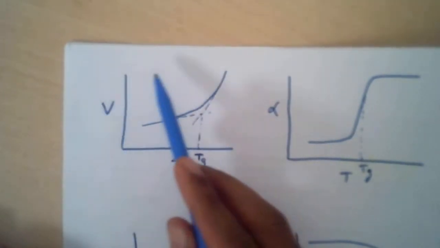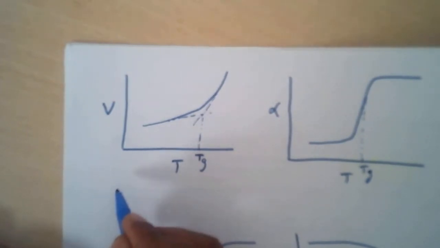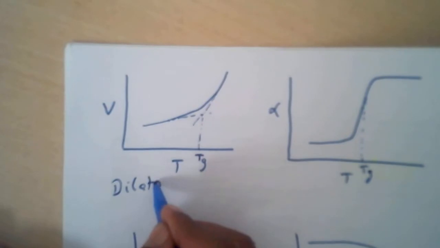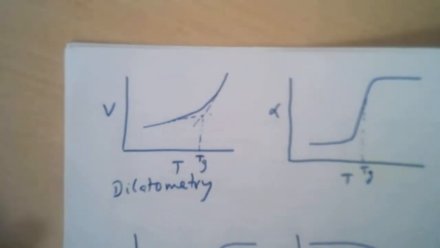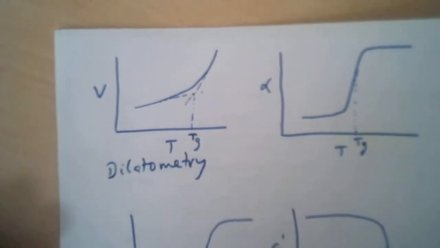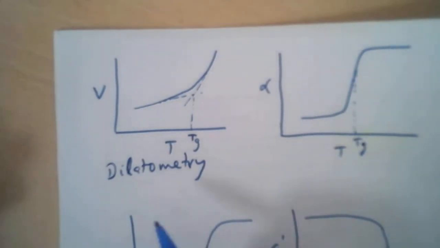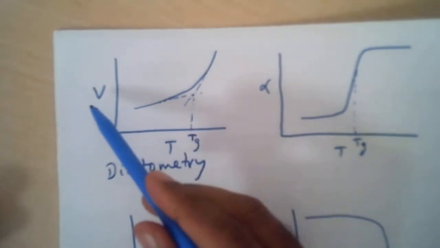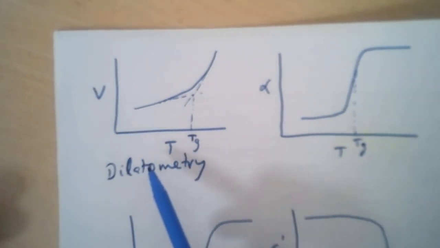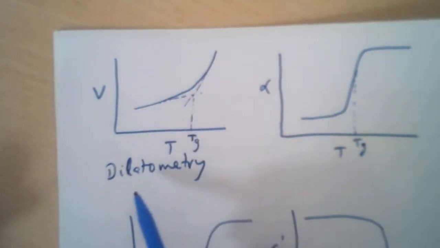And how do you find this particular curve? By using a technique called dilatometry. Dilatometry is a technique by which you can find glass transition temperature, as you can see over here. I will not go into detail about how this technique works.